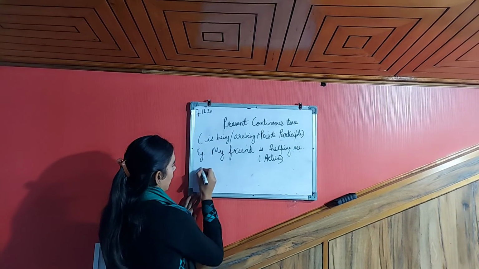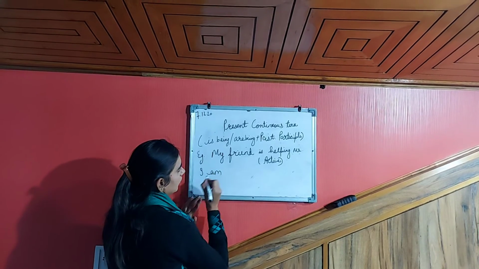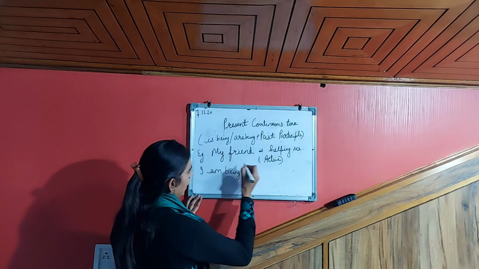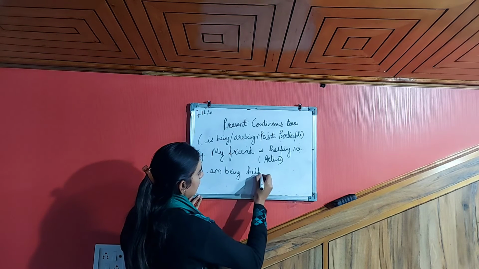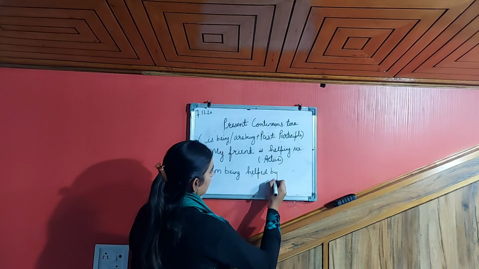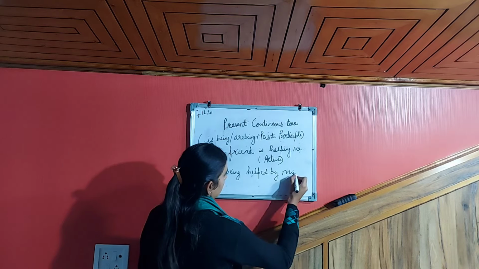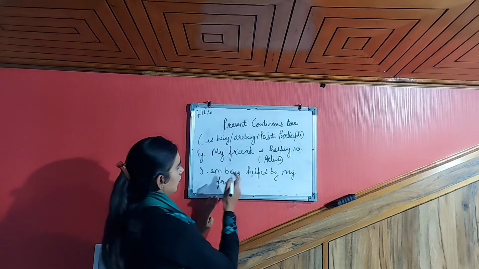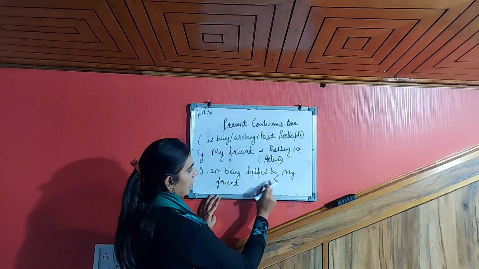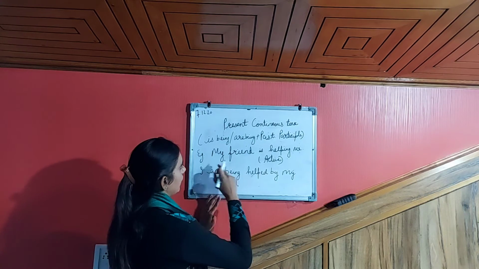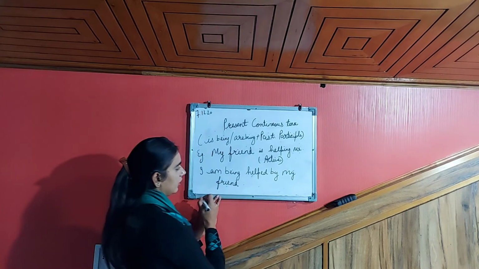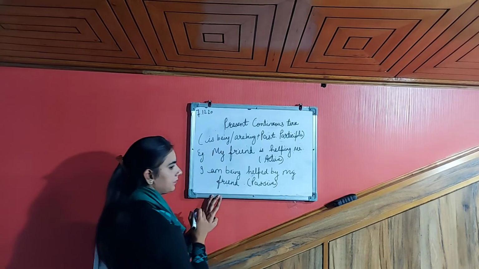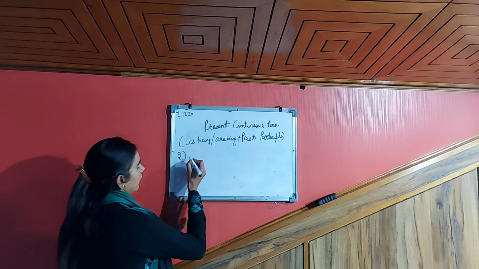So, I am being helped by my friend. Me becomes I am, is helping becomes being helped, helped by in past participle form, and my friend will come at the last. So this is the passive form of the verb. Let's take the next example.